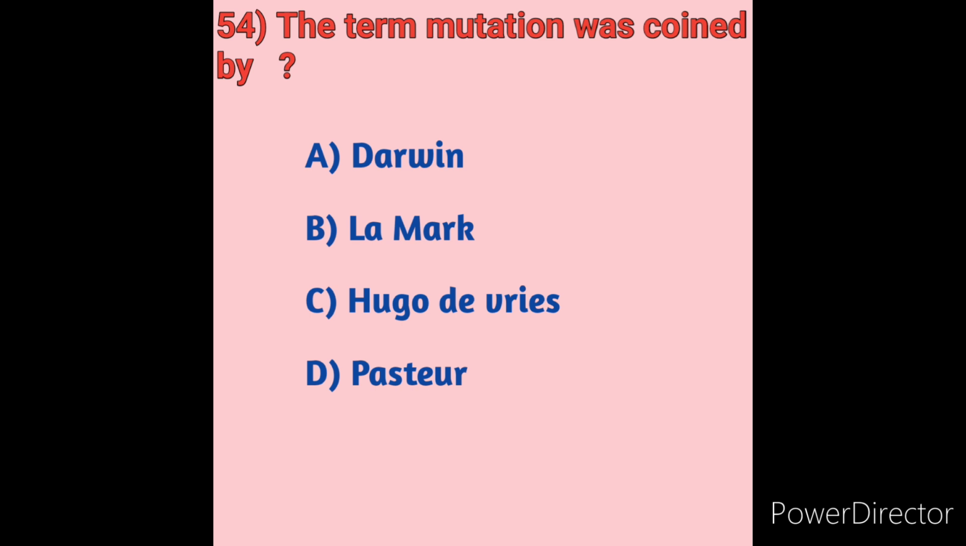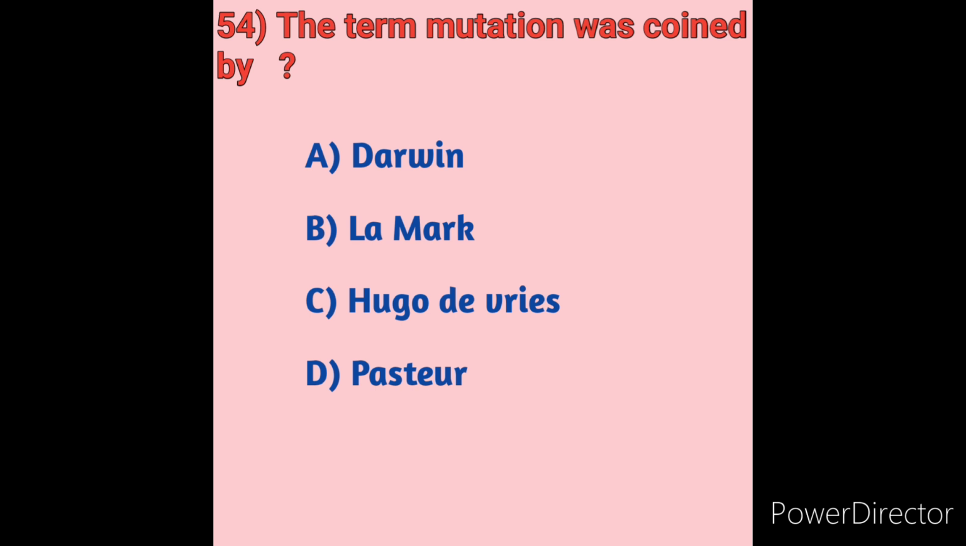What is mutation? Mutation means any change in the DNA sequence of a cell. Mutations may be caused by mistakes during cell division or by exposure to DNA damaging agents in the environment. Mutations can be harmful, beneficial or sometimes have no effect. In the year 1901, the scientist Hugo de Vries. So option C is the correct answer.